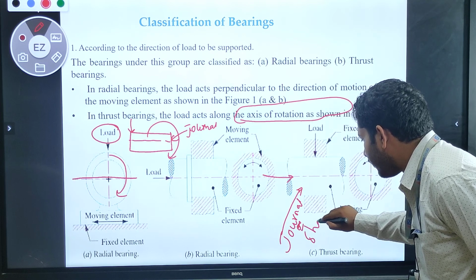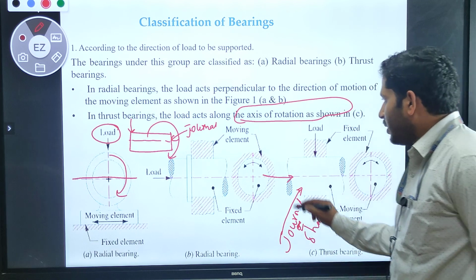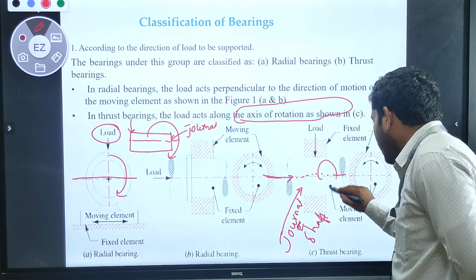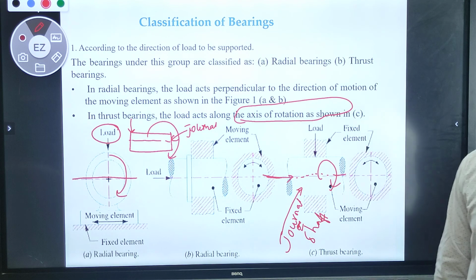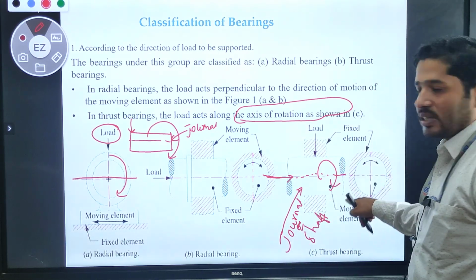In the thrust bearing, the load acts along the axis of rotation of the journal, of the shaft. So if the load is acting along the axis of the shaft, we call it a thrust bearing.